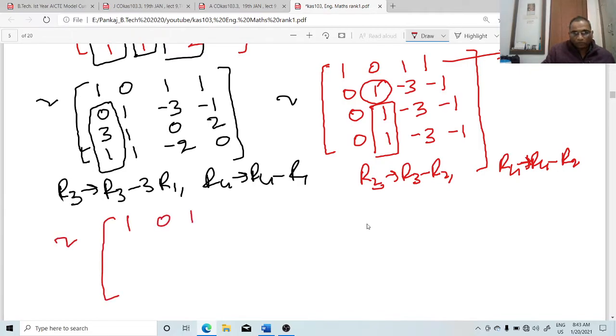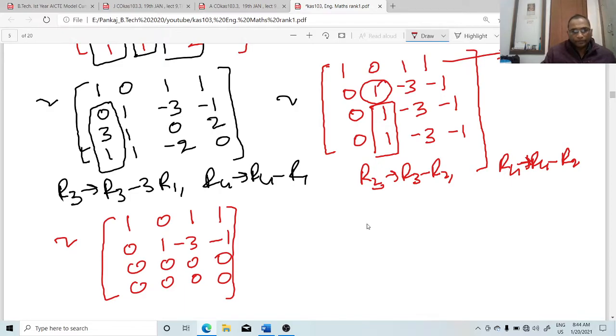1 0 1 1 0 1 minus 3 minus 1 0 0 0 0 0 0 0 0 like this. Okay. Now comes this, the echelon form, and echelon form means rank of the matrix. Rank of the matrix is 2. You can see 2, 2 means I2. 4 row 4 column, so how many rows and columns will be left? 2 row 2 column. That means the answer will be fourth form. You can write the answer will be the fourth form. This will be the answer.